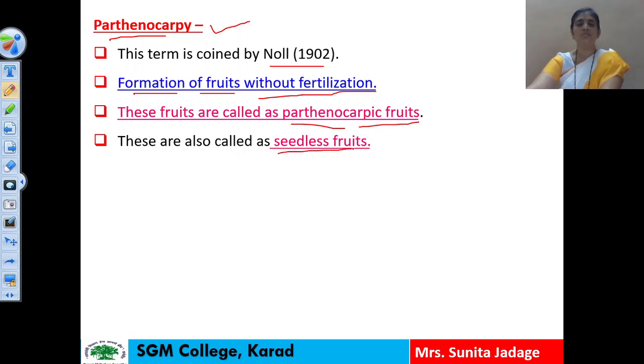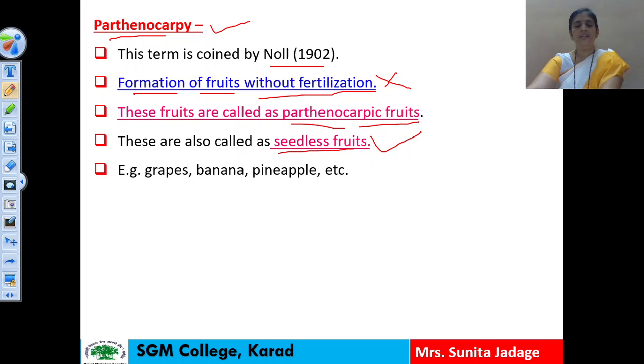That process we have seen in some previous lectures. If there is fertilization, then the ovule gets converted into seed. But here fertilization is not taking place, and therefore the seeds are not formed in the fruit, and hence the fruits are called seedless fruits. Okay, and here examples are given: grapes, banana, pineapple. Nowadays we can get from the market papaya, which is seedless, and watermelon, which is also seedless.